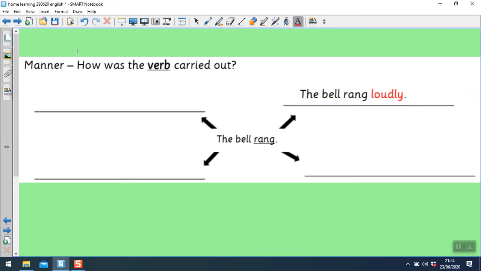Now we're looking at the M from TRAMP. Remember the A just stands for adverbs or adverbials. So how, manner means how. How was it carried out? Now these how adverbs usually, but not always, end in ly. Pause the video and write your 3 sentences, including punctuation.